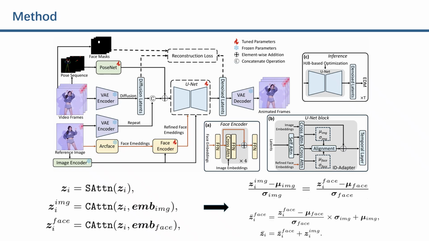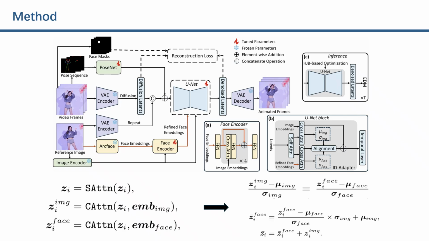Regarding the distribution-aware ID adapter, the outputs of the face encoder are fed to our ID adapter for further alignment, to avoid the distortion of the spatial features that occurs when directly incorporating image-domain ID-preserving methods into the video diffusion model. The feature distortion describes the misalignment between the face embeddings and the spatial diffusion patterns, caused by the distribution shift when temporal layers are added at each denoising step.